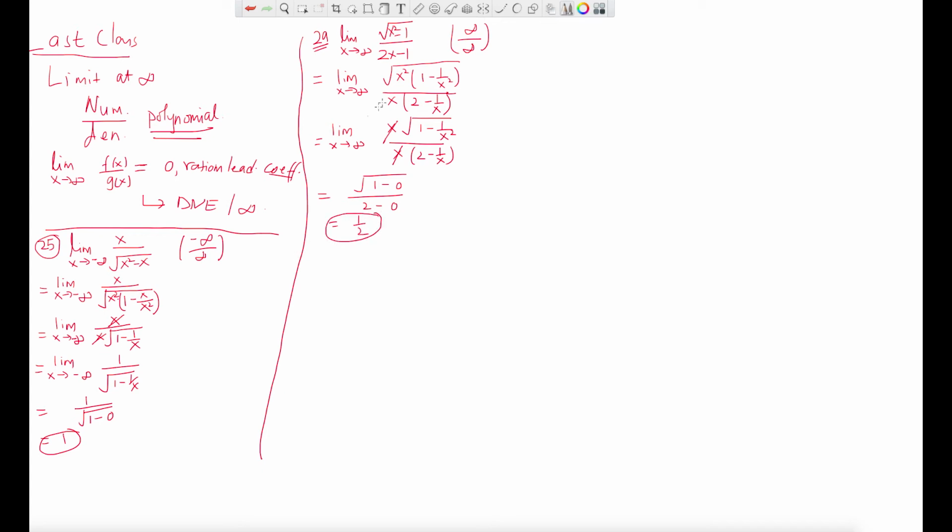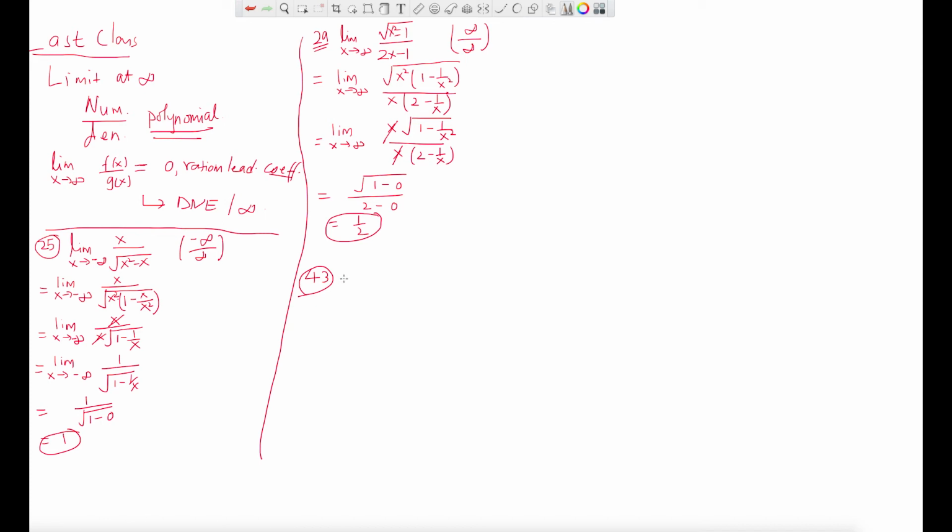So in this problem, the numerator was not a polynomial. And sometimes you will see a problem that doesn't have a numerator and denominator, just one line, meaning you don't have 0 over 0 or infinity over infinity, but you get the infinity minus infinity form. Okay, let me do question number 43.